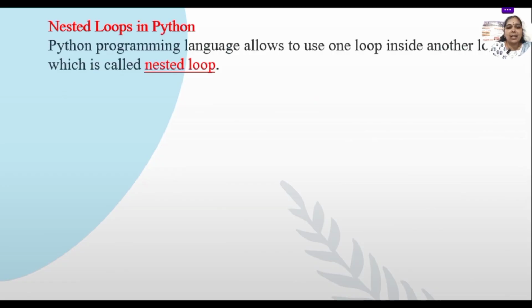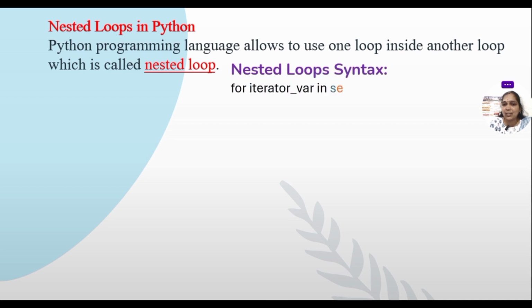Now, our next topic is nested loops in Python. A Python program can have more than one loop. We can use more than one loop in Python, which is called nested loops. Okay. Let us see the nested loops. Using one loop inside another loop is called a nested loop. The Python program allows one loop inside another loop, and it can store that in nested loops.